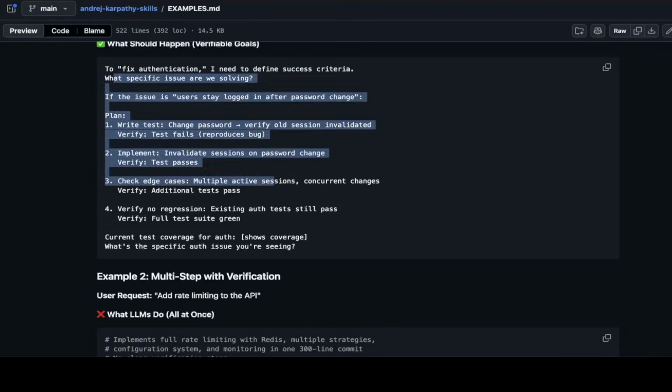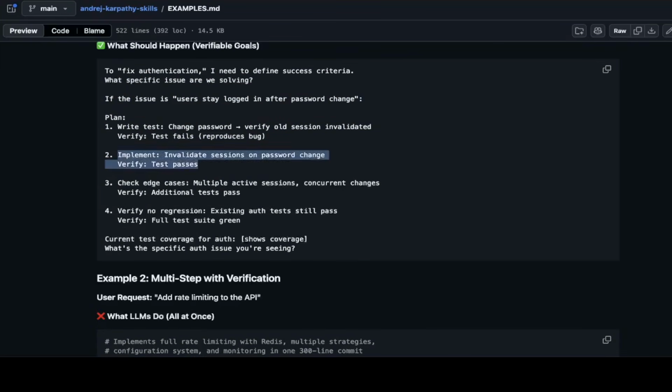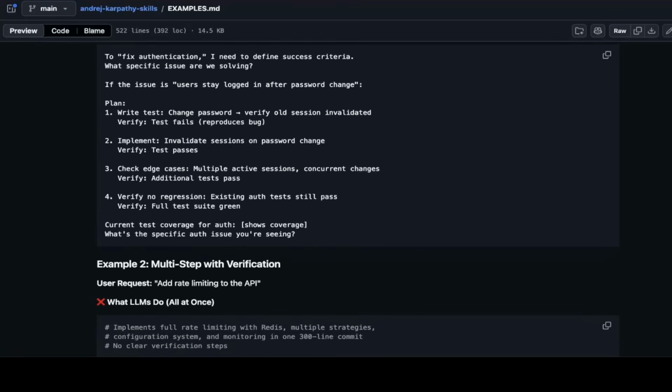Instead, you should actually write the test, implement, check edge cases, verify no regression, and also check the current test coverage for auth. It means you have to validate all the tests and make good test coverage, like 100% maybe, or above 80% test coverage. This is also true in real engineering.